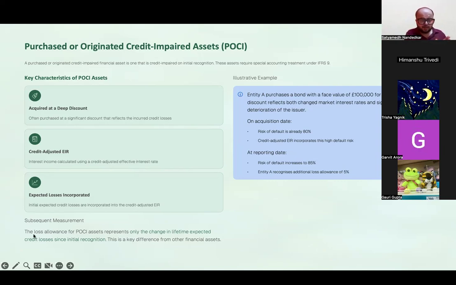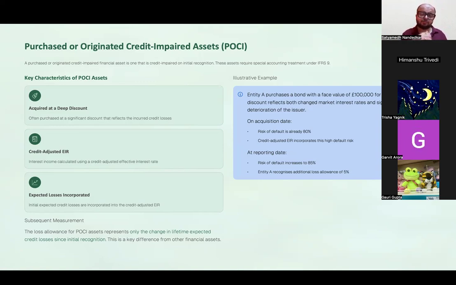Now, once these credit impaired assets are taken on as a part of the financial statements, now imagine that on the date you took over these assets, the probability of default was 70%. And on the balance sheet date, the probability of default has gone up to 80%. That change will have to be reflected as another 10% ka expected credit loss in your financial statements.